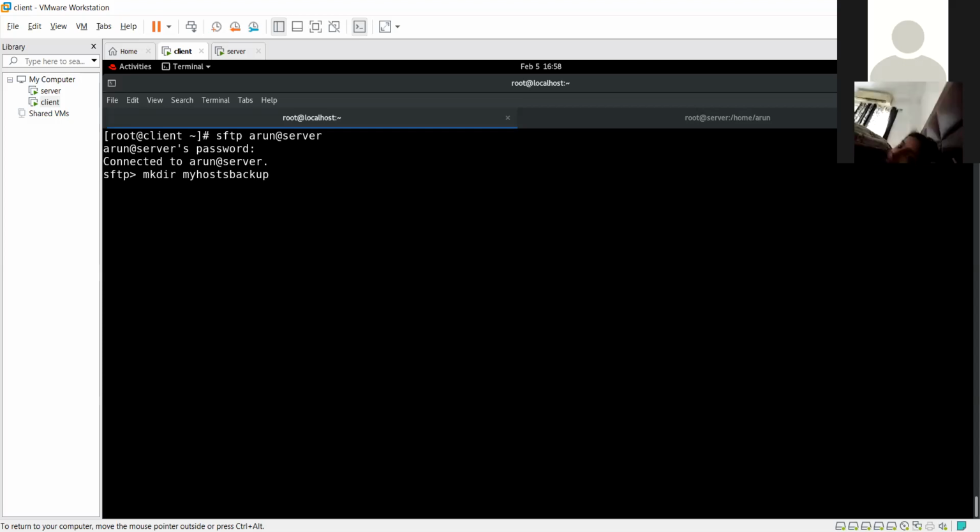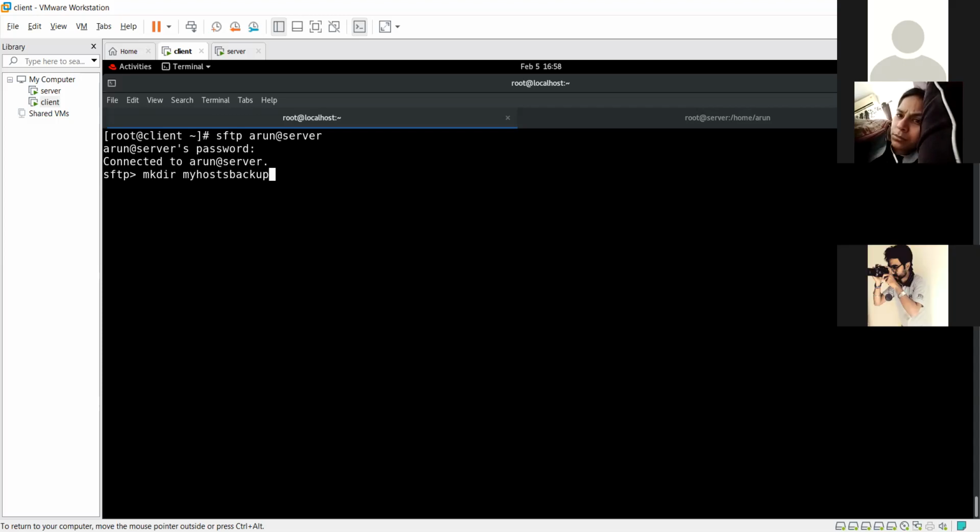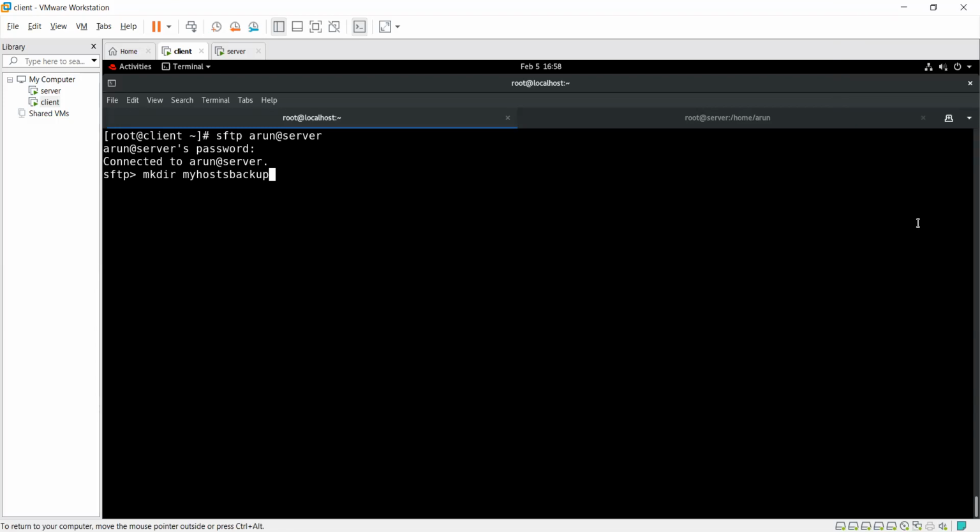Guys, are you getting where I want to create a directory? My host backup. In the my host backup folder. I am in Arun's home directory, and I just want to make a mkdir myhostbackup, and after that I just cd into myhostbackup, and I am in that directory.